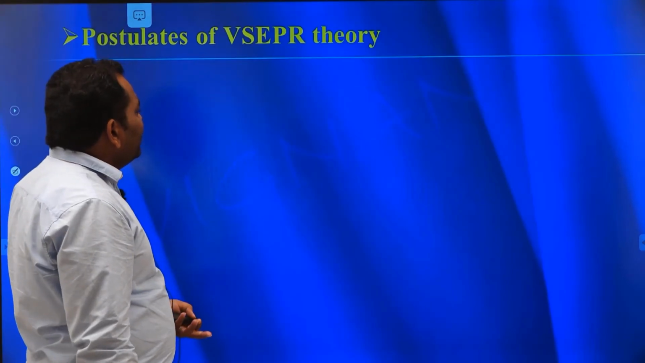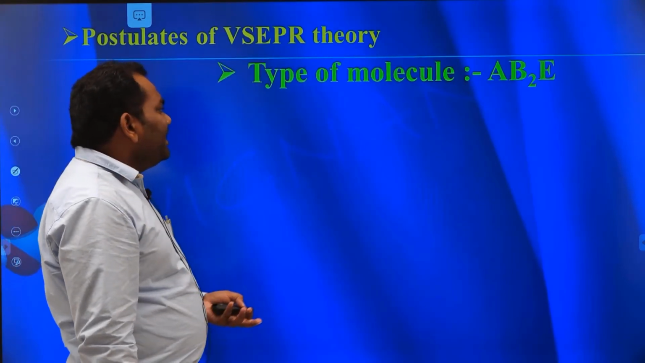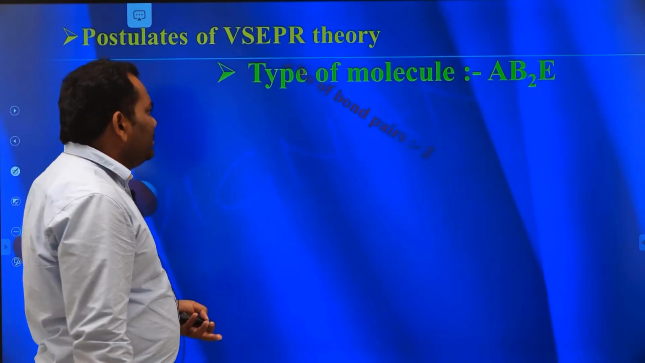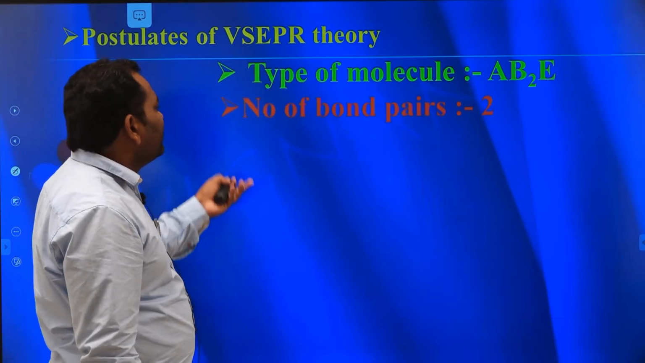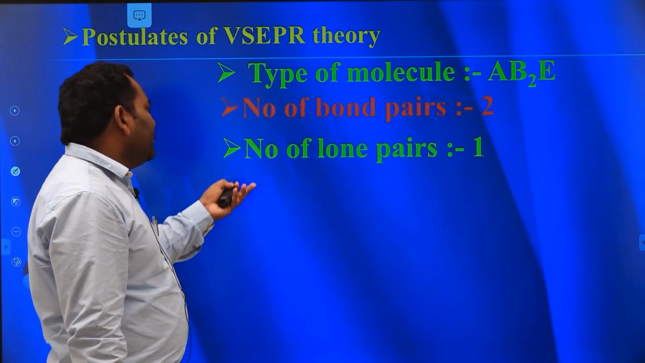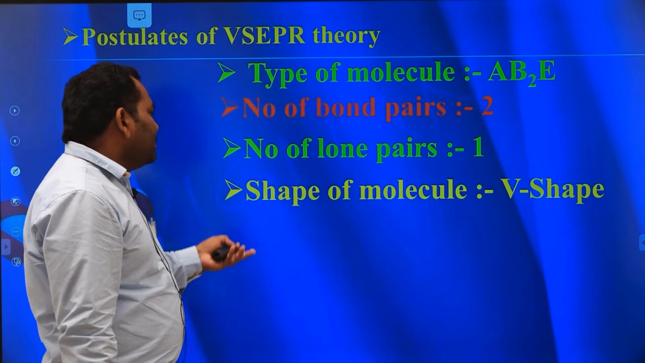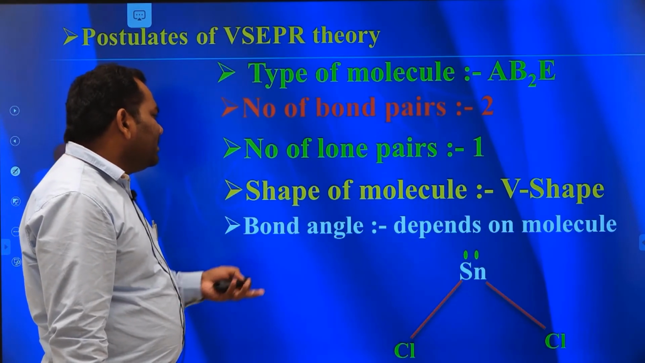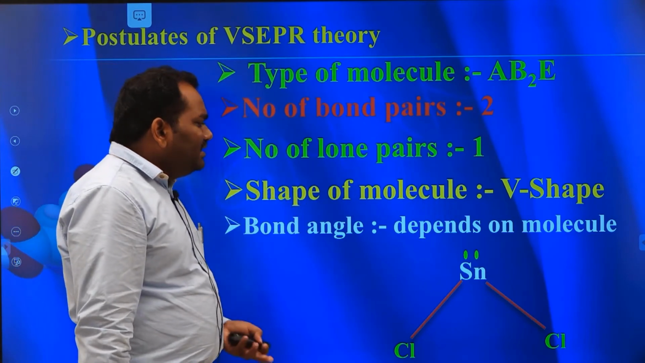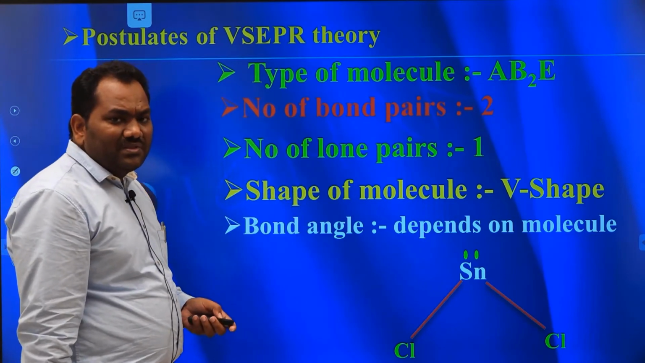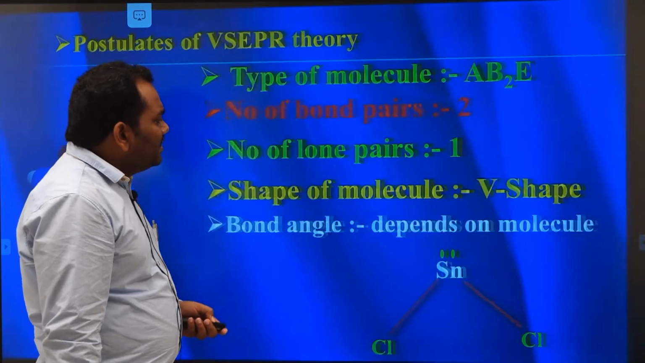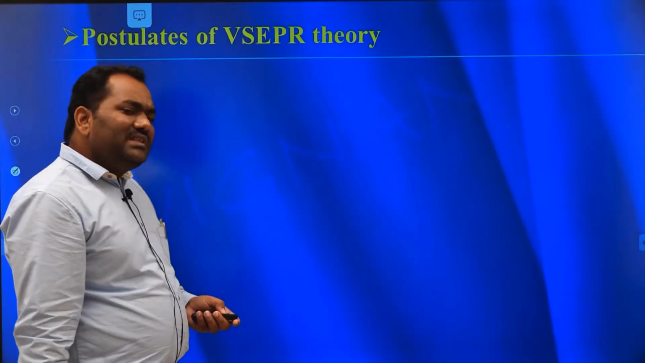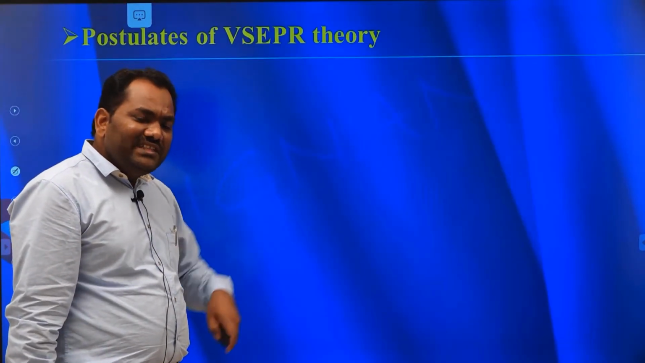The third one is the AB2E type molecule. Here the number of bond pairs is 2 and the number of lone pairs is 1. The shape of the molecule is V shape, and the bond angle depends upon the size of the central atom. Here, as the size of the central atom increases, the bond angle decreases.